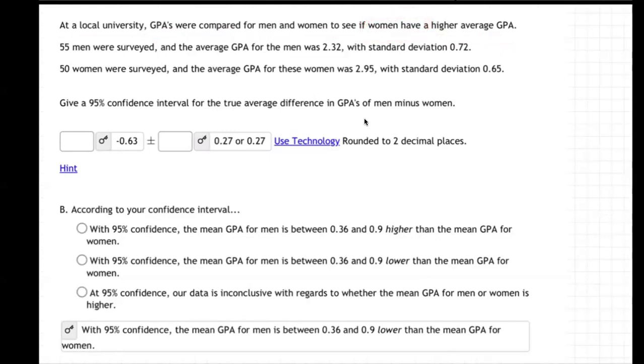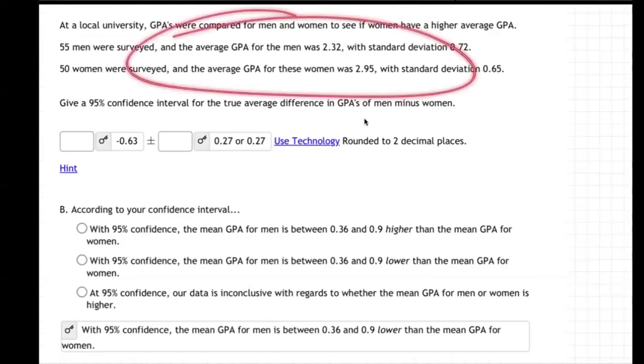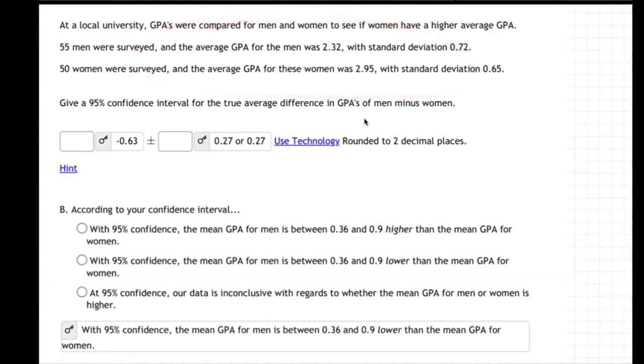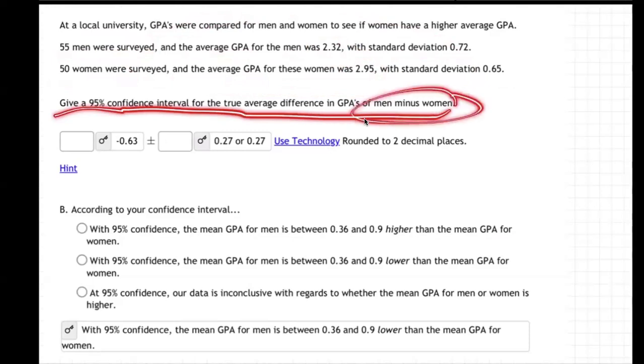All right. Anyway, let's see if there's strong statistical evidence for that or not in this little made up case. So 55 men were surveyed. The average GPA for the men was 2.32 and standard deviation 0.72. 50 women were surveyed. The average GPA for these women was 2.95, so that's higher. Standard deviation 0.65. So I'm thinking, yeah, it looks like there's probably evidence there. Okay. Give a 95% confidence interval for the true average difference in GPAs of men minus women.